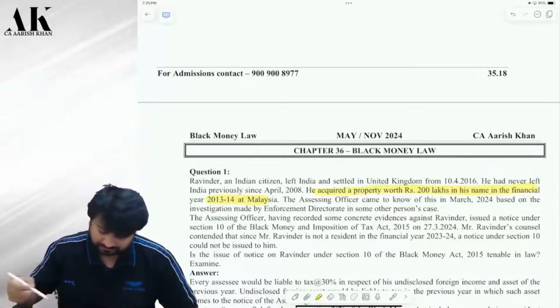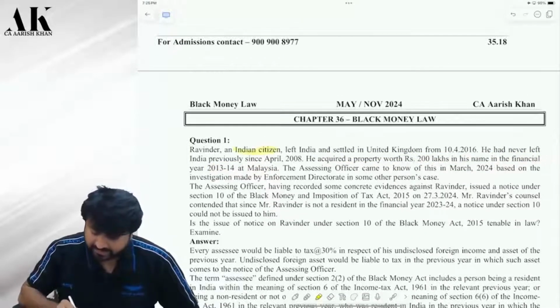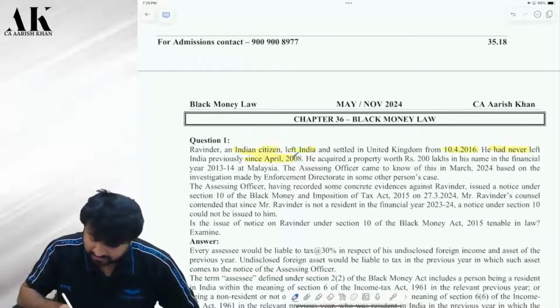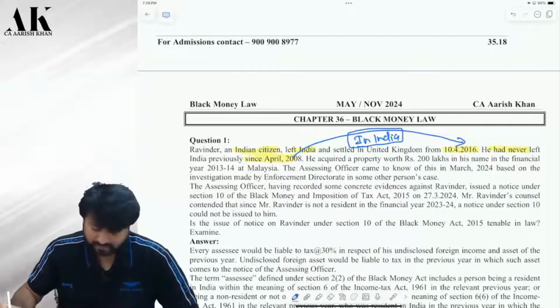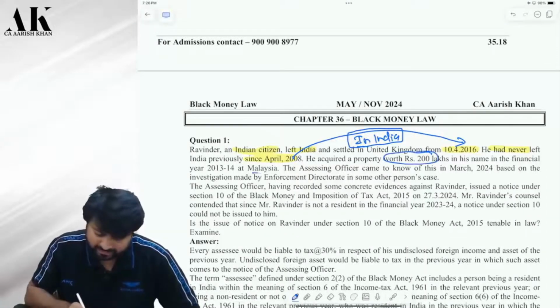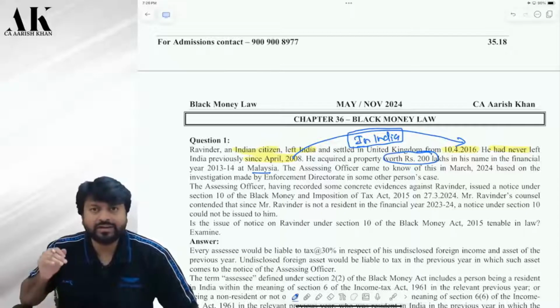Therefore, what is happening in this question? Ravindra is an Indian citizen, left India in 2016. He has never left India previously since 2008. It means between 2008 to 2016, he was where? Tell me. He was in India, right? And during this period, he has bought this property outside India in Malaysia. Check. So at that time he was resident or not? Yes. Therefore, he will be called as an assessee, and the department can send the notice to him.